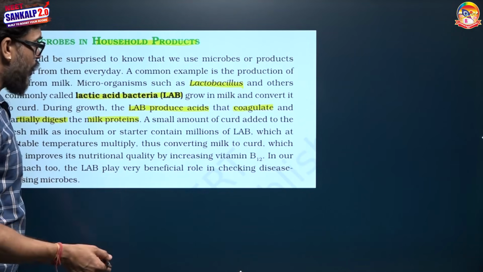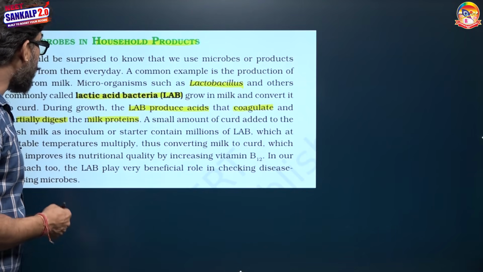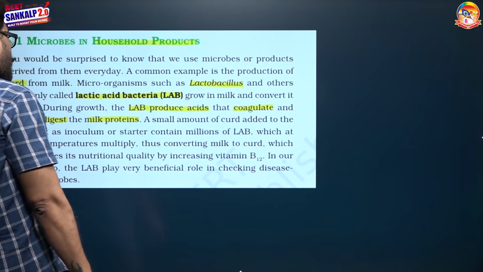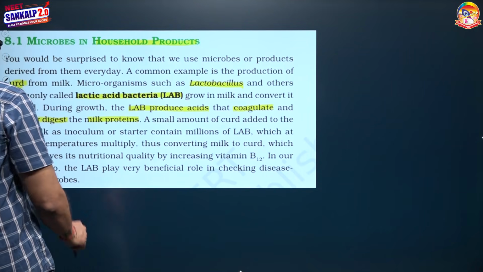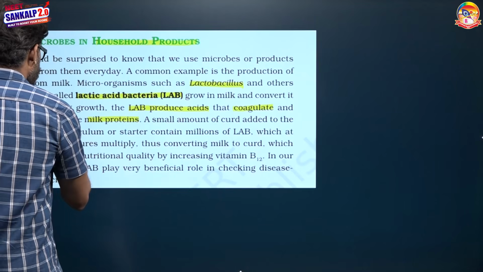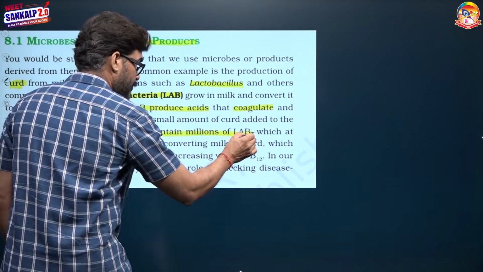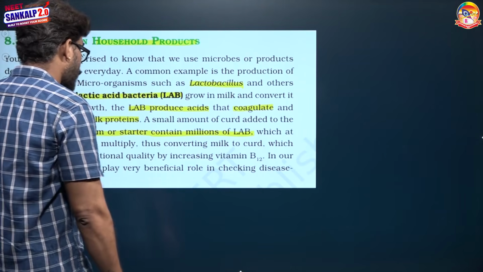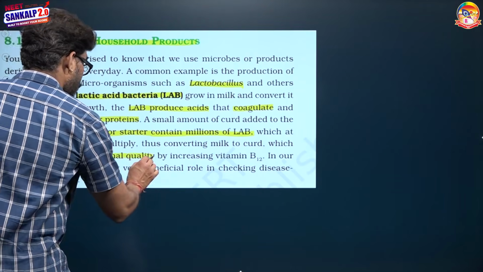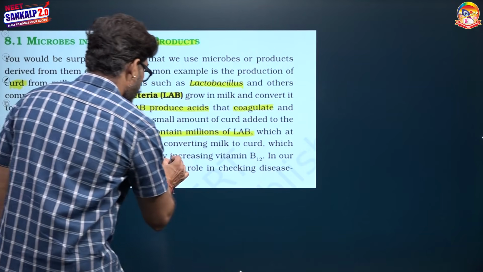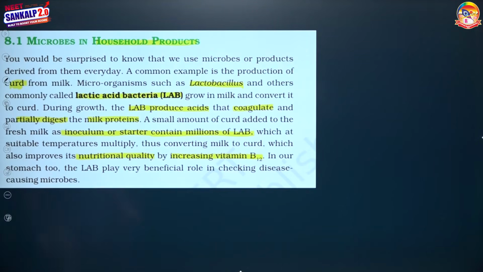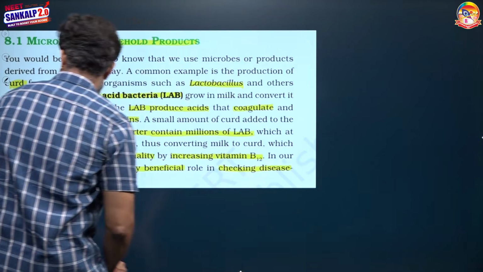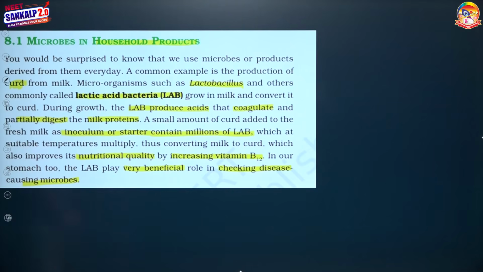So it means curd is what? Curd is a partly digested and coagulated casein containing milk. To form curd, there is always a need of a small inoculum or starter having millions of lactic acid bacteria. This conversion from milk to curd enhances its nutritional quality by increasing the level of vitamin B12. In addition, they are very beneficial in checking disease causing microbes in our alimentary canal.